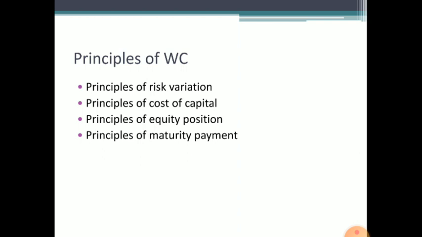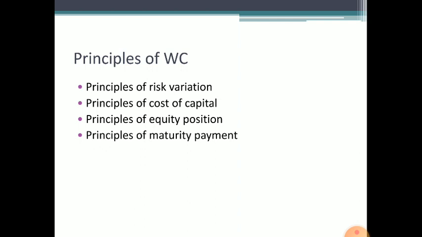Okay, the next one is principle of equity position. What is that? According to this principle, the amount of working capital invested in each component should be adequately justified by a firm's equity position. Okay, working capital should contribute to the worth or value of the firm.